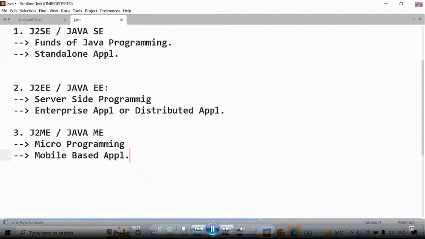Okay, sir. Good. Understood. What is mobile? What is J2ME? What is a mobile-based application? Examples for mobile-based applications. Now tell me, guys. All of you tell me how much percentage of the applications are standalone applications outside? Is that only 5%? 5% of the applications are standalone applications. That's okay, clear. How much percentage of the applications are distributed applications outside? 95% of the applications are distributed applications. Similarly, can you tell me some percentage for mobile-based applications?